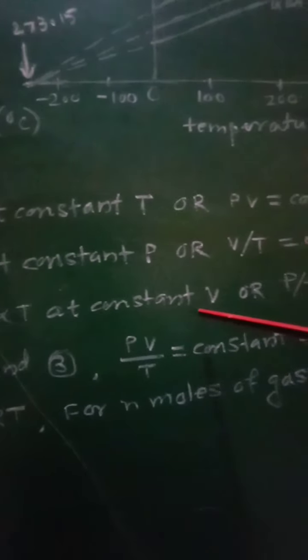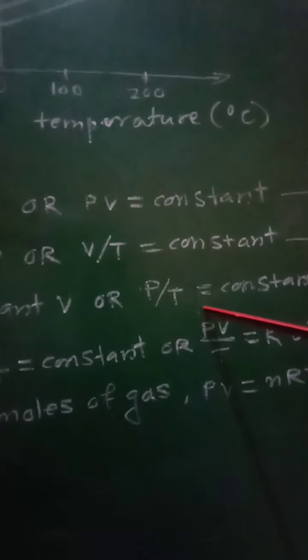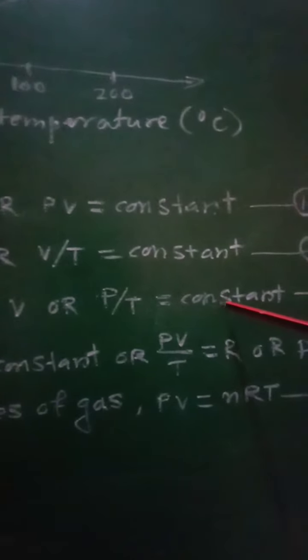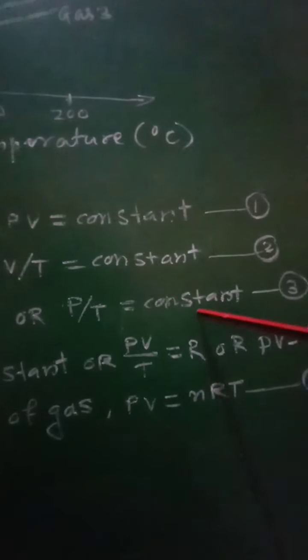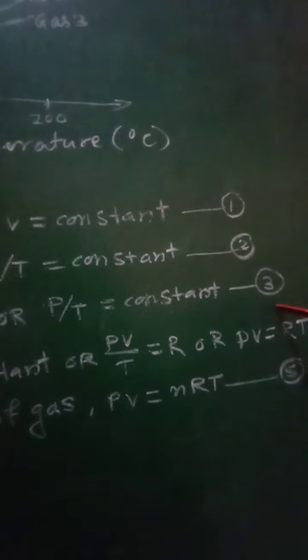Therefore, according to Gay-Lussac's law, P is directly proportional to T at constant V, or we can also say that P by T equal to constant, equation number 3.